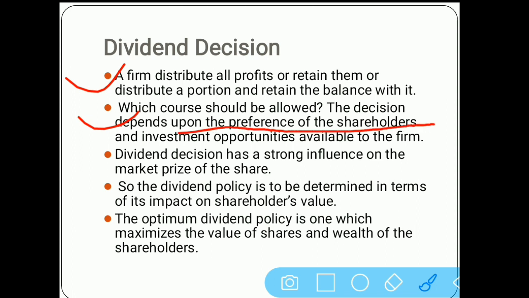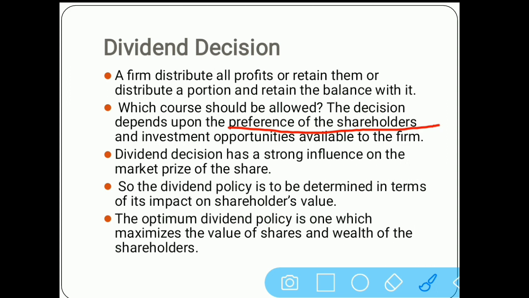Now why does it depend on preference shareholders? Take for example, a company earning a profit of rupees 10 lakh. Out of that, firstly they have to pay interest on loans, and then dividend is given to the preference shareholders. If more dividend is given to the preference shareholders, then a smaller amount will remain for the equity shareholders. Why is it so?